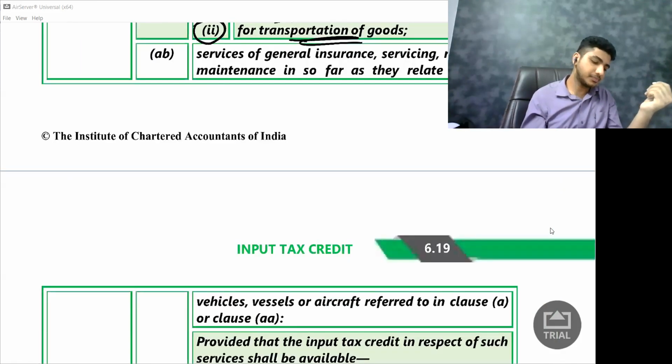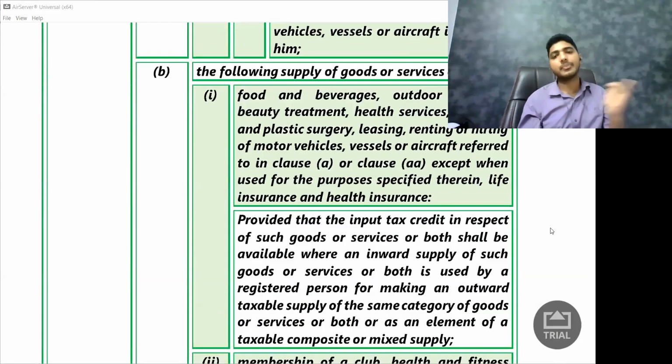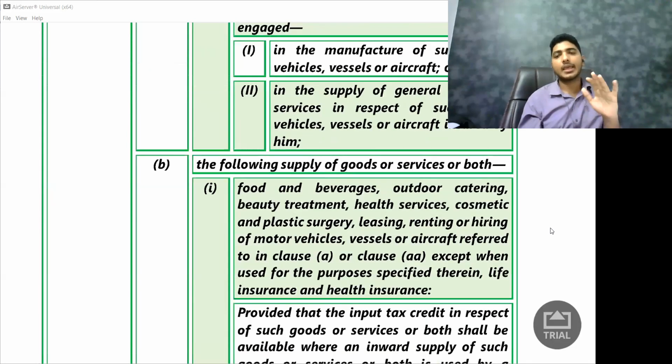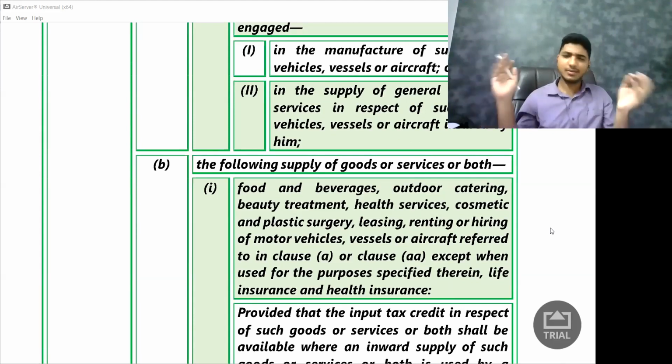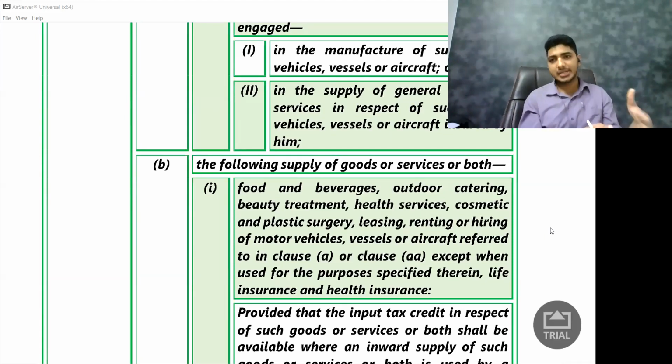Next. Okay. Now, point number B. Now, this is very interesting. From here onwards, there is no understanding. Just read once, in examination you will remember it. There is nothing to learn by heart in this. You don't have to reproduce it as it is. You just have to read it, understand it.